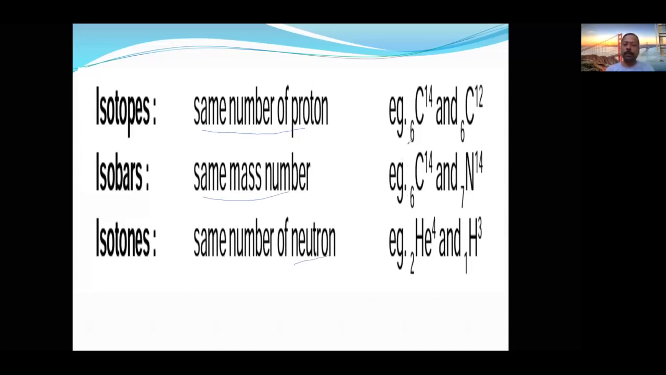Examples: C-12, C-14, and 14. Helium-4 and 1H3, tritium. See here, 3 minus 1, the number of neutrons is 2, and 4 minus 2, the number of neutrons is 2. You may be surprised why it is 1H3. This is tritium. Clear? Now let us see the next one.